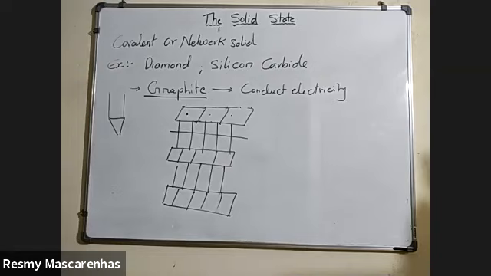Graphite has a layered structure, comma, these different layers can slide one over the other very easily.